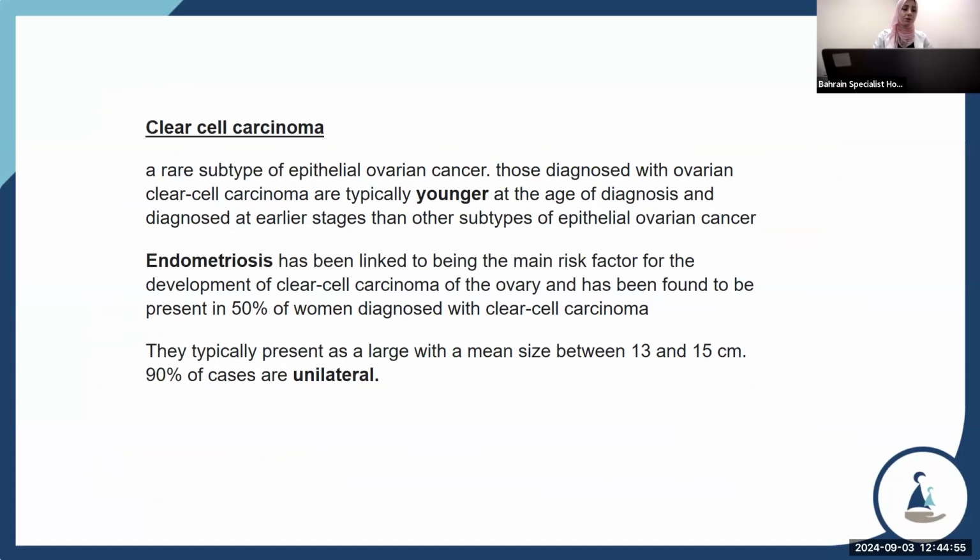Clear cell carcinoma is a rare subtype of epithelial ovarian cancer. Those diagnosed with ovarian clear cell carcinoma are typically younger at diagnosis and diagnosed at an earlier stage than other subtypes of epithelial ovarian cancer. Endometriosis has been linked as the main risk factor for developing clear cell carcinoma of the ovary and has been found to be present in 50% of women diagnosed with clear cell carcinoma. A typical presentation is a large mass with a mean size between 13 to 15 centimeters. 90% of cases are unilateral.